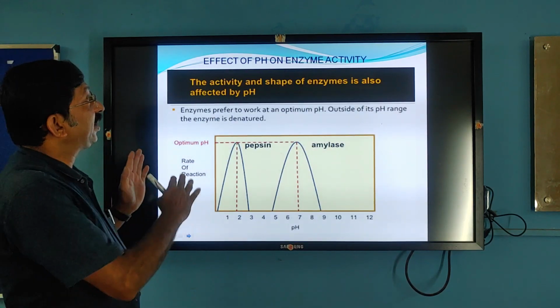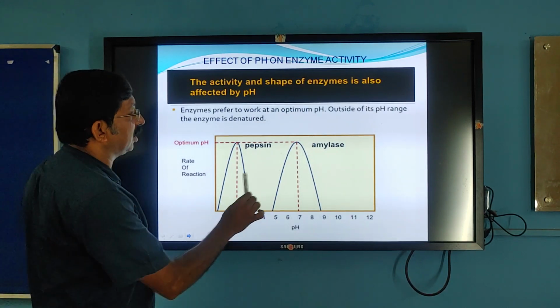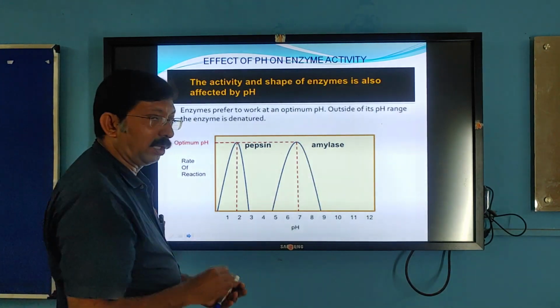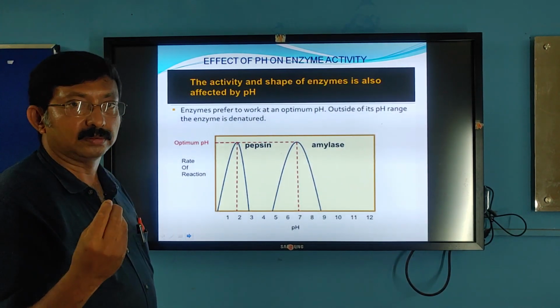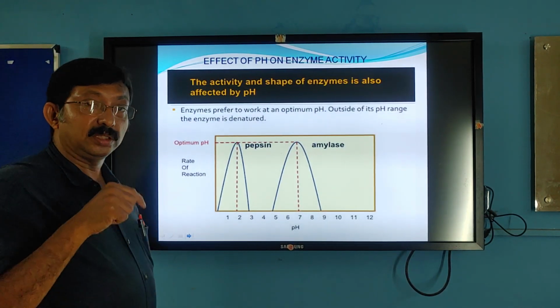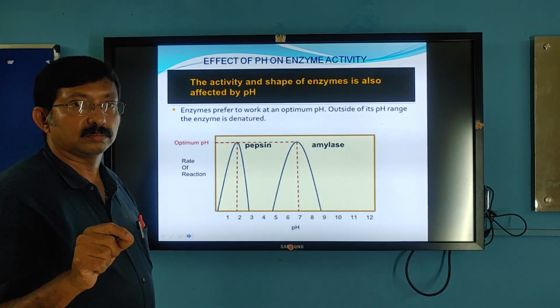Let's see the effect of pH, hydrogen ion concentration. Here two enzymes are there. One is salivary amylase, which is in the mouth. The saliva pH is 6.8 to 7. It is almost neutral. Whereas in the stomach, gastric juice, the pH is 2.5 to 3.